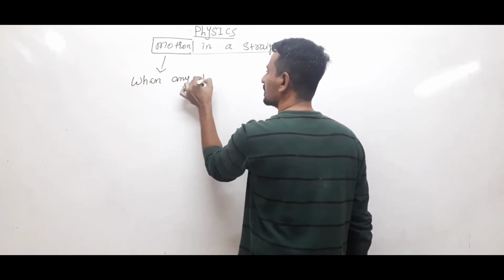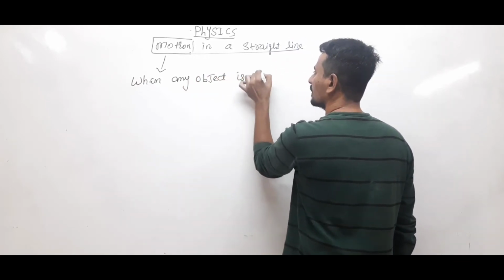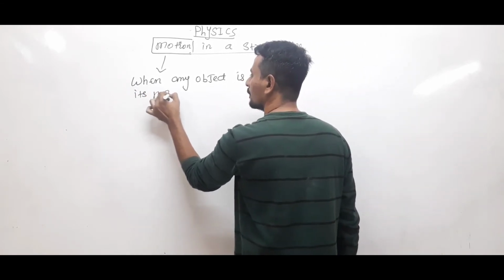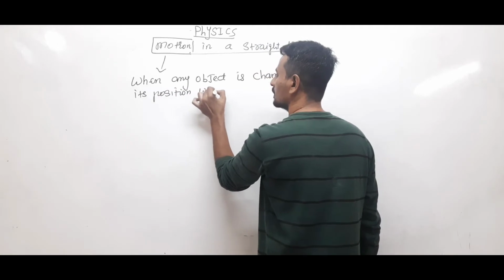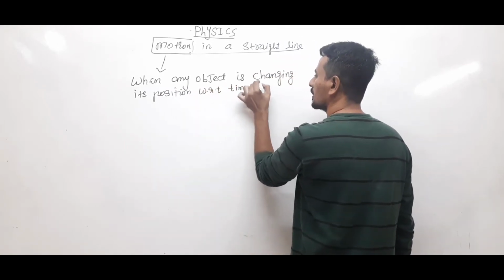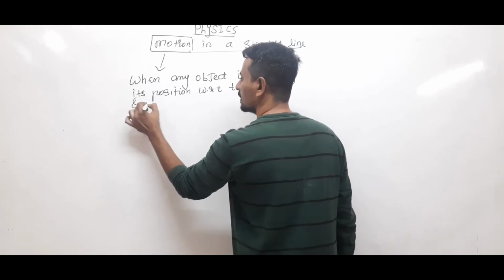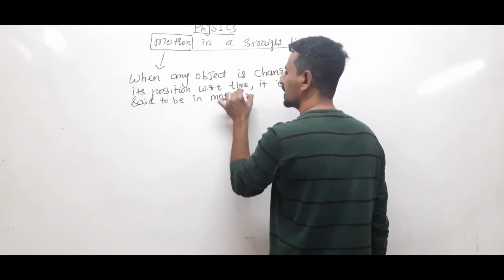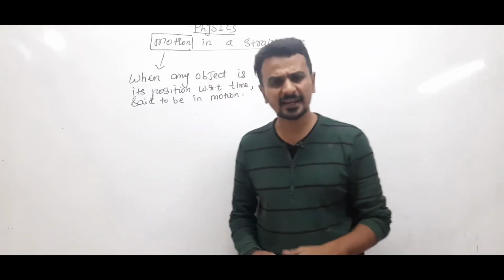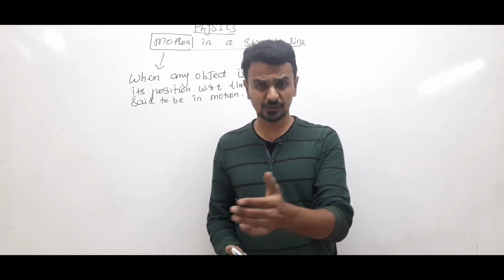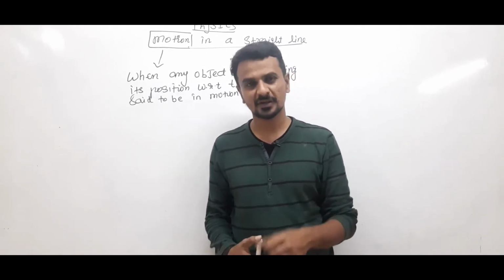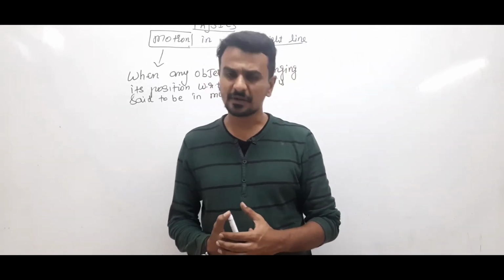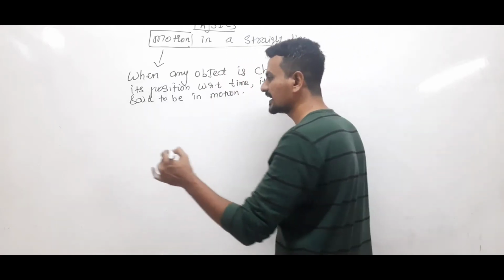So when any object is changing its position with respect to time, it is said to be in motion, or it is said to be performing motion. Clear, right? Now there may be many types of motion, but broadly motions are classified into three types.